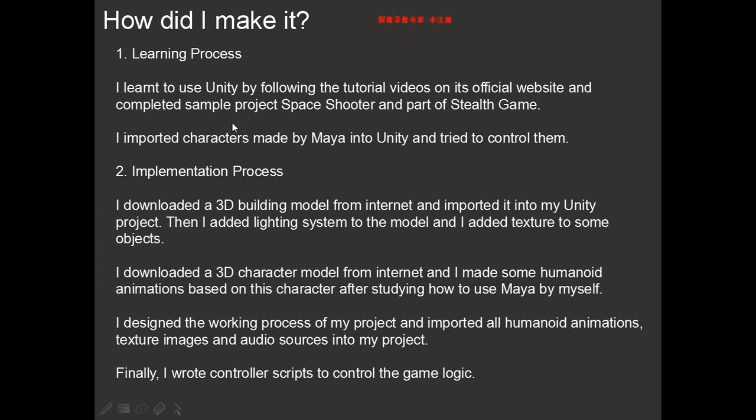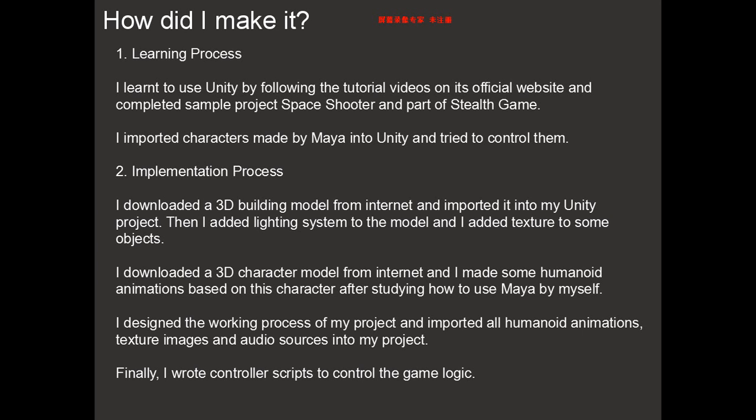First, I learned to use Unity by following the tutorial videos on its official website, and completed a simple project, space shooter, and part of the stealth game. I imported the characters made by Maya into Unity, and tried to control them. After the learning process, I began to do my project.